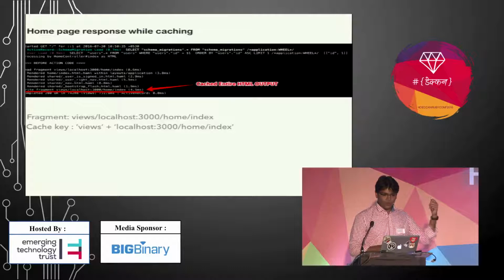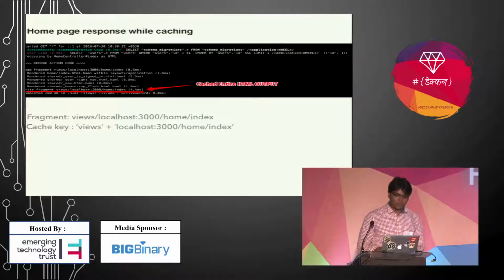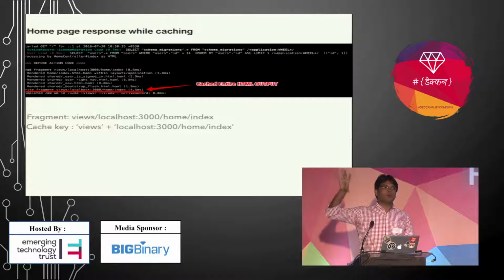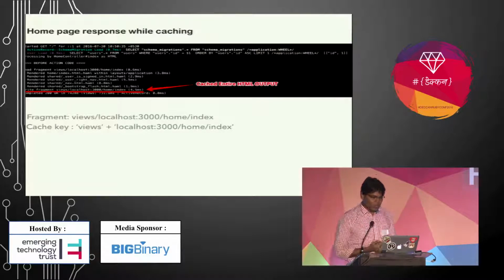It will render all the views, and it will also write a fragment. There is a log like "write fragment views localhost", something like that. It has copied all your output and stored that output in this fragment, again in the cache. And that fragment is nothing but the cache key, and that gets generated through the action caching. If you see the cache key, it gets created based on your request URL. So you can see the localhost, the home, and the action name.